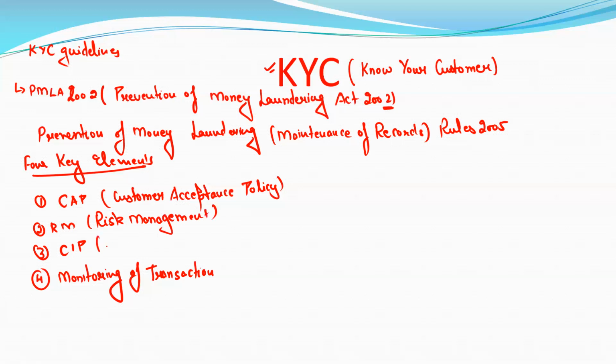And CIP stands for customer identification procedure. These are the four key elements as per the KYC, or we can say the four key guidelines.